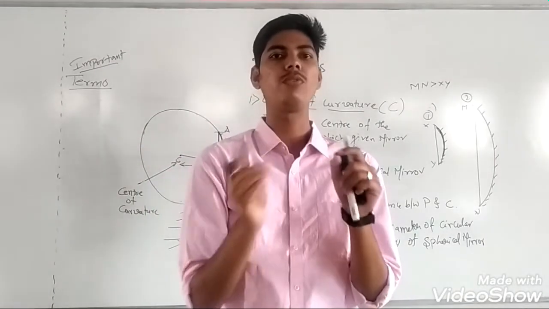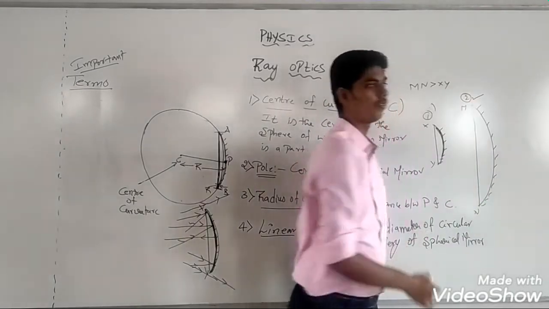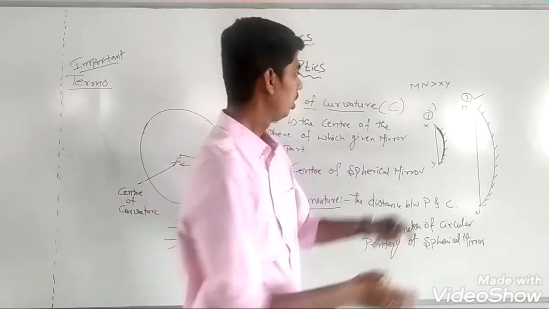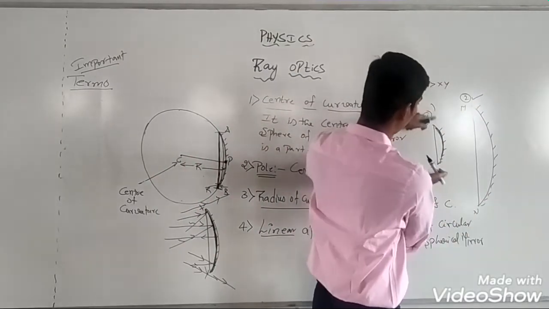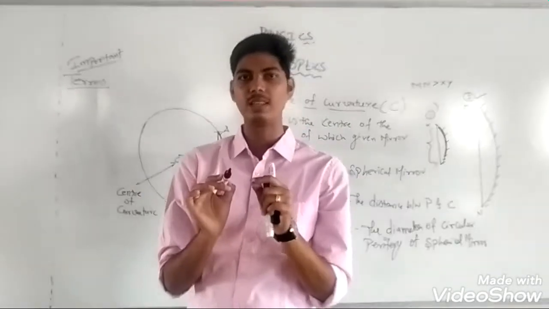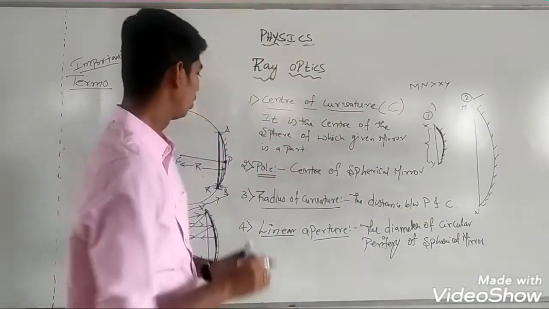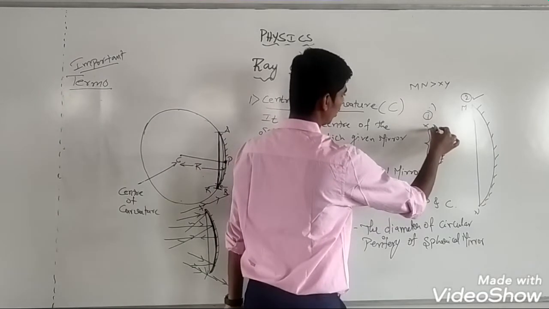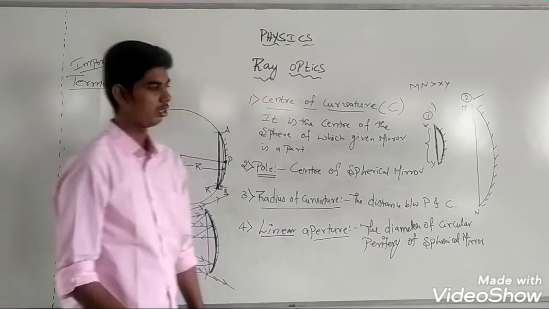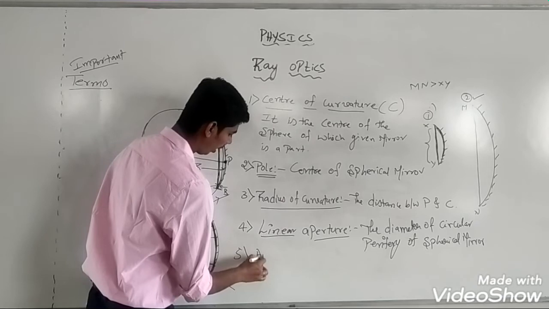So where the area available for reflection is more, that is, in case of concave mirror 2, the area available for reflection is more, right? Reflection can happen in this much area, but here reflection can be observed only in this area. So aperture indicates the area available for reflection of light. So if asked to define linear aperture: the diameter of the circular periphery of a spherical mirror is called linear aperture.